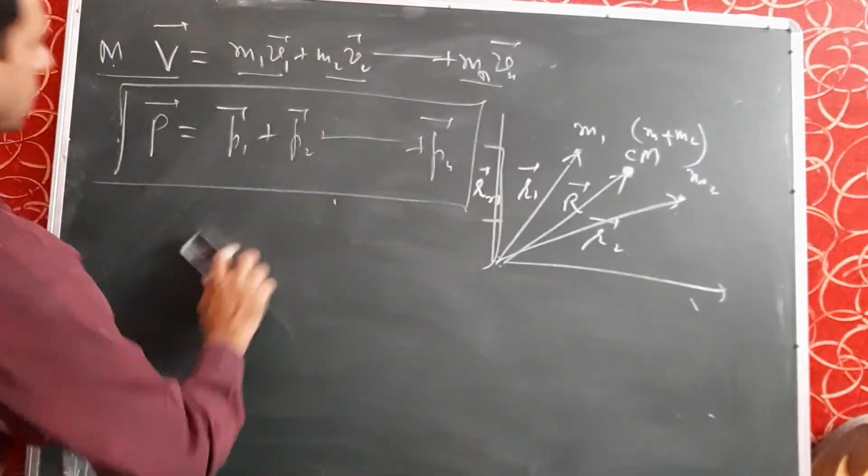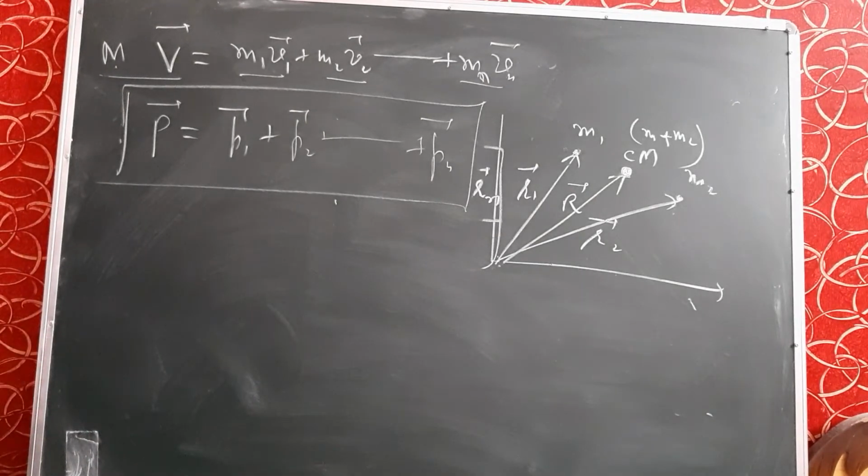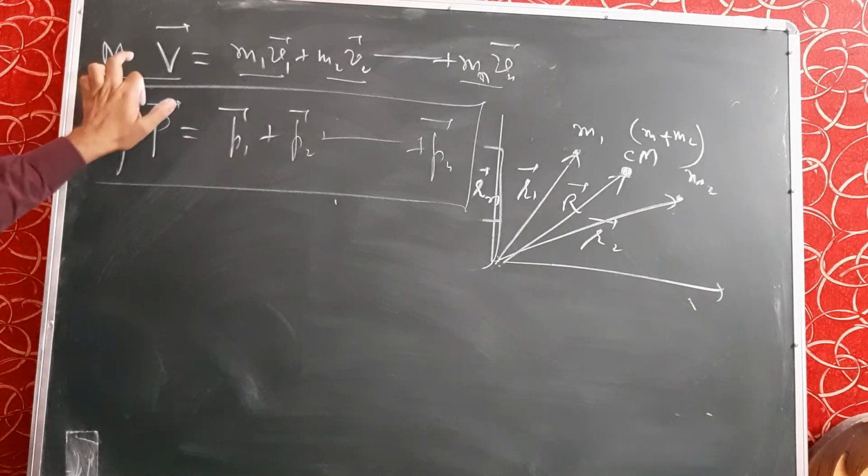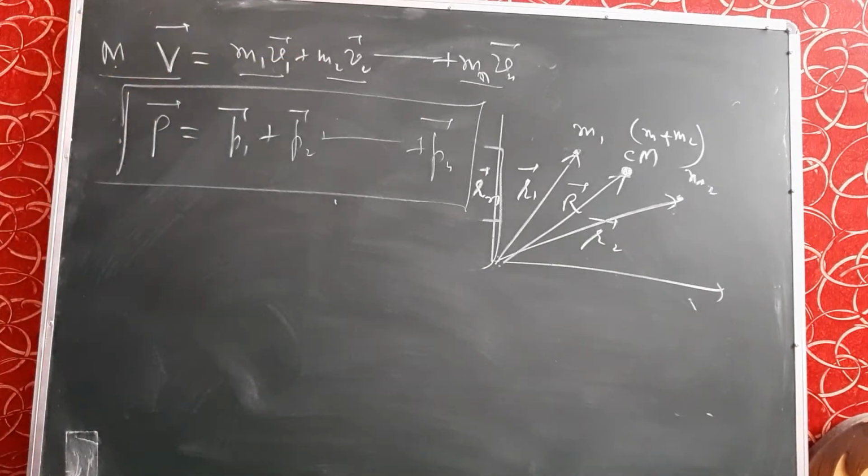Next we may find the acceleration. Acceleration is the derivative of velocity. So we will take the derivative on both sides of this equation, and finally we will get the equation for acceleration. These are the concepts which we have already used in 11th class in physics and chemistry.